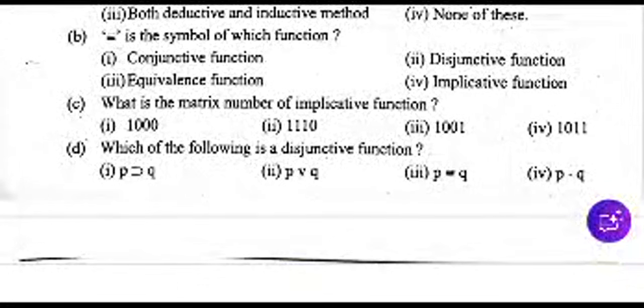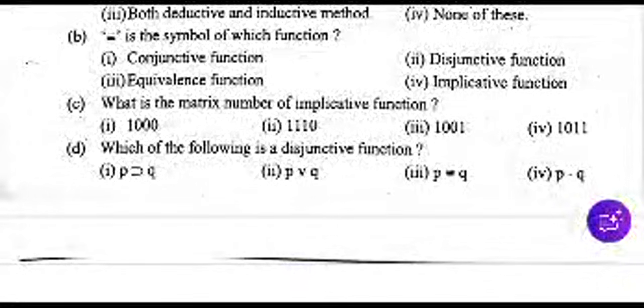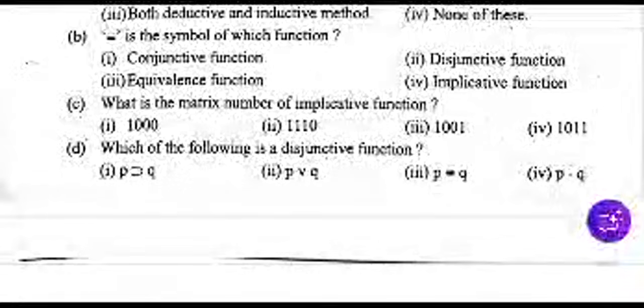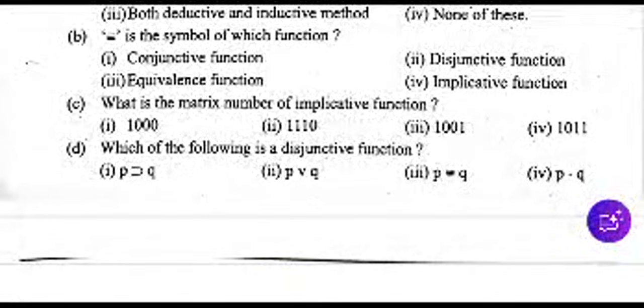Okay. Next question. Which of the following is the disjunctive function? Find out the answer from among the four options. What is the question? The question is about disjunctive function. Okay. 1, 2, 3, 4. Right answer is 2. This one, disjunctive function, P disjunctive Q.